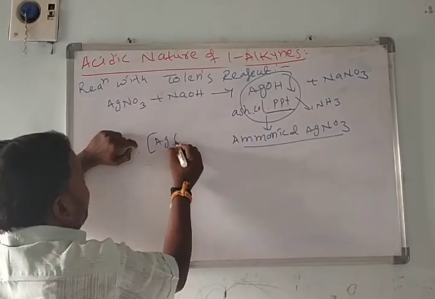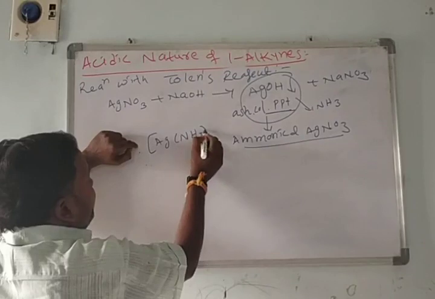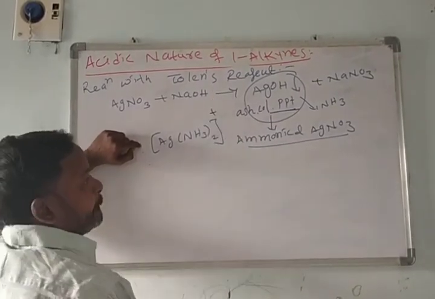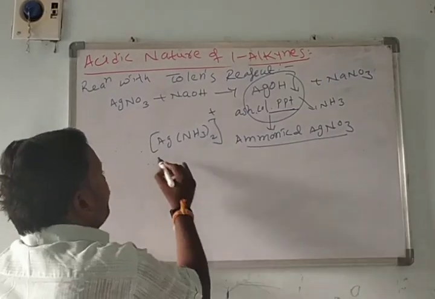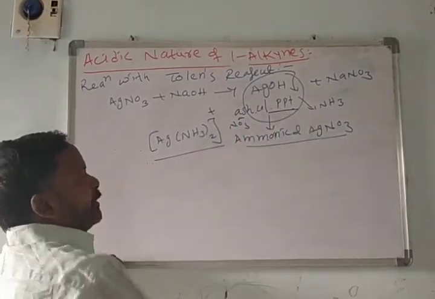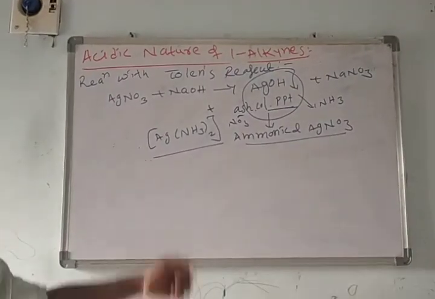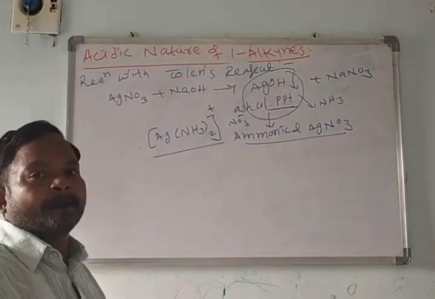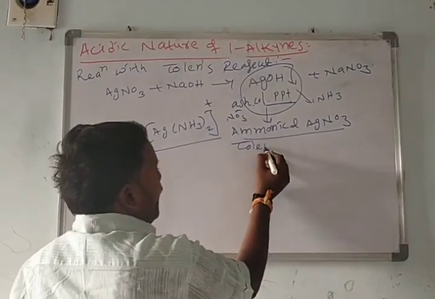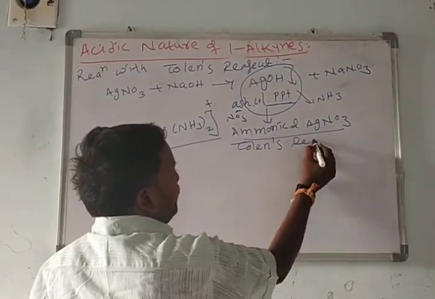Simply we write [Ag(NH3)2]+, which we call ammoniacal silver nitrate, with NO3 minus as usual. The ammoniacal silver nitrate solution is called Tollens reagent.